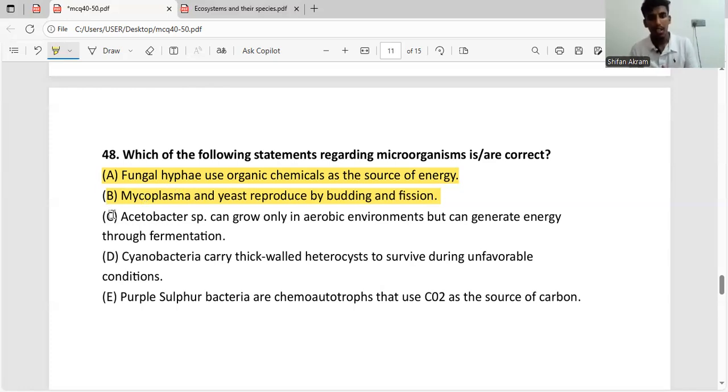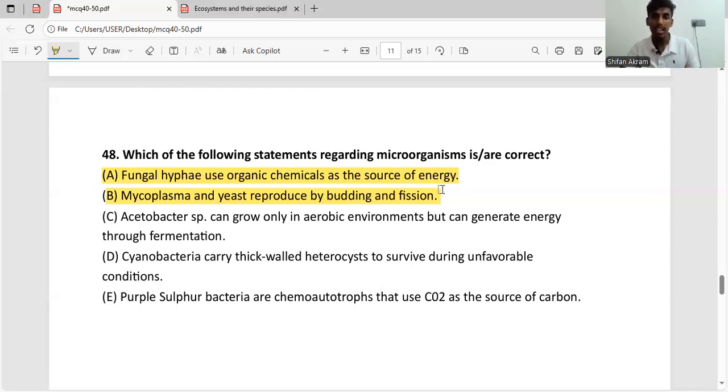Acetobacter sp can grow only in aerobic environments and can generate energy through fermentation. We know Acetobacter sp is an obligate aerobe, which means they need oxygen for their survival. If an organism needs oxygen for survival, it can't undergo anaerobic respiration, and only if a bacterium undergoes anaerobic respiration can it undergo fermentation.